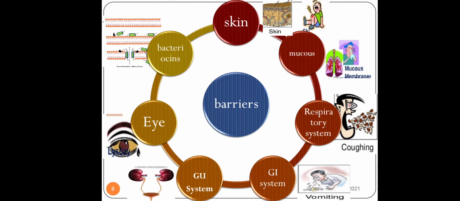The mucus is the slimy layer that is there throughout your body, protecting most of your organs. It's there in the respiratory tract, upper and lower respiratory tract. It's there in the stomach, it's there in the intestine, it is there in the heart, it is there in your kidneys, most of the organs. So it is a mucus-filled secretion which is there in your body.